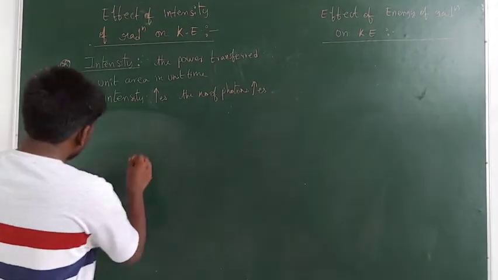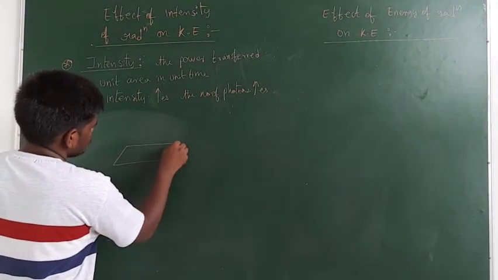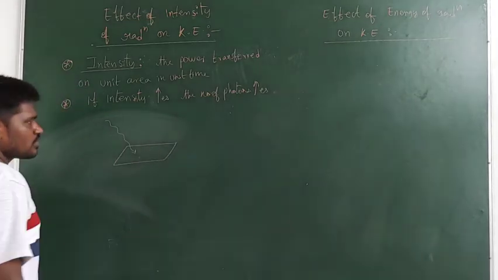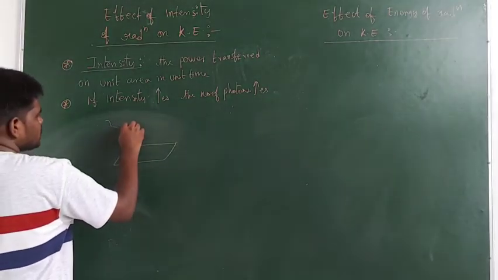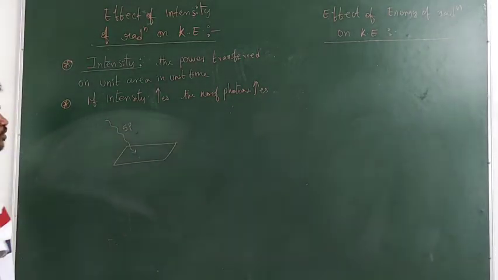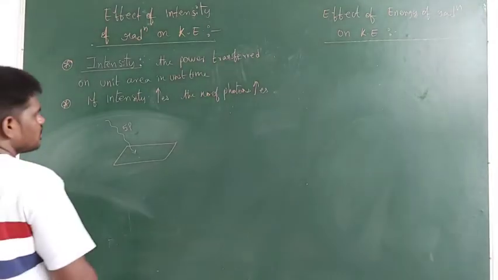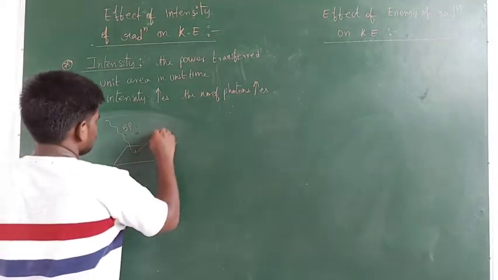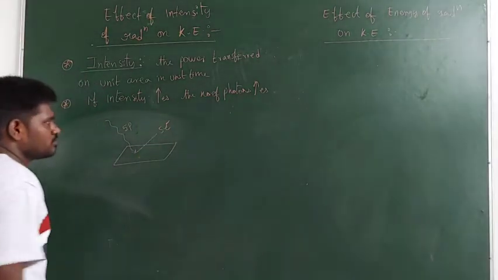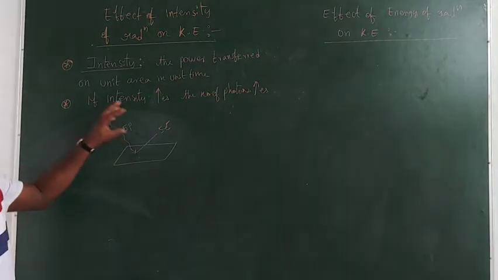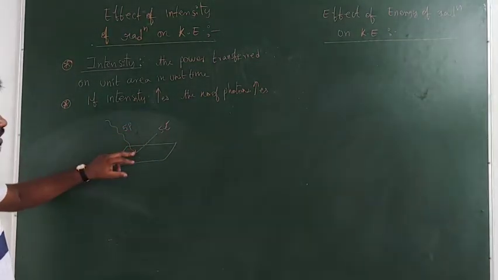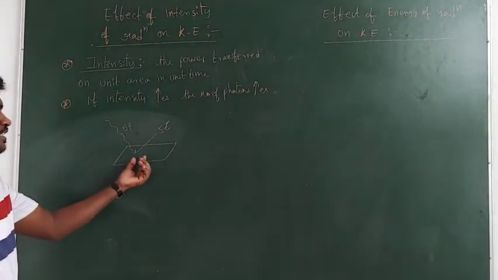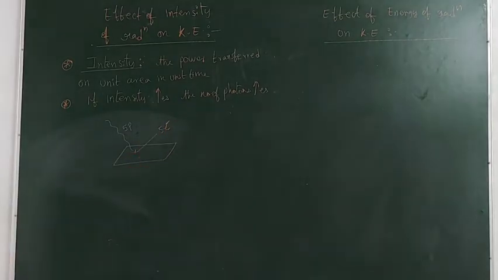Now take one metal surface, and use radiation of a certain intensity, in which there are 5 photons. When these 5 photons are incident over the metal surface, you can get 5 electrons, because each photon has a fixed amount of energy and each photon can remove one electron. So 5 photons incident over the metal surface eject 5 electrons.